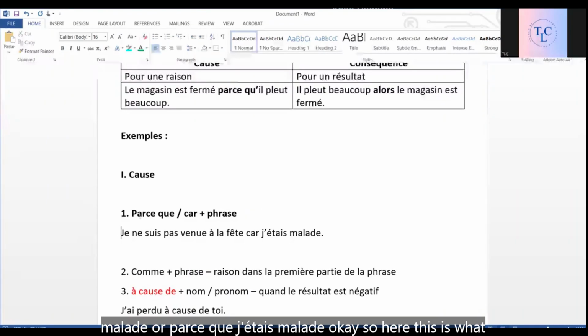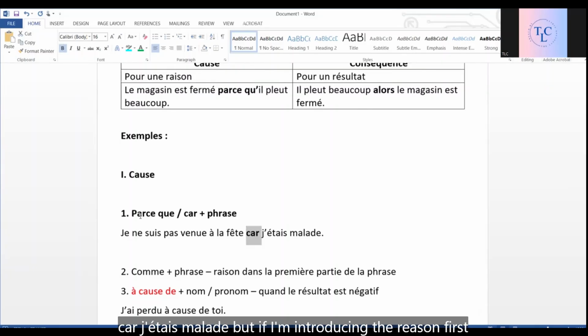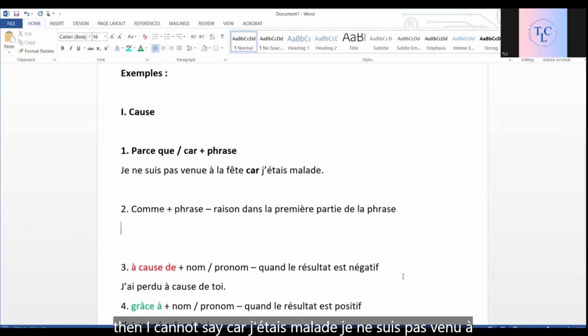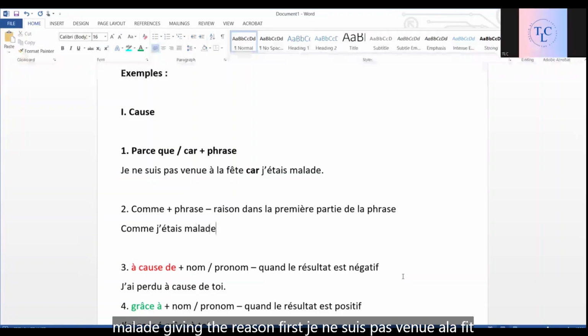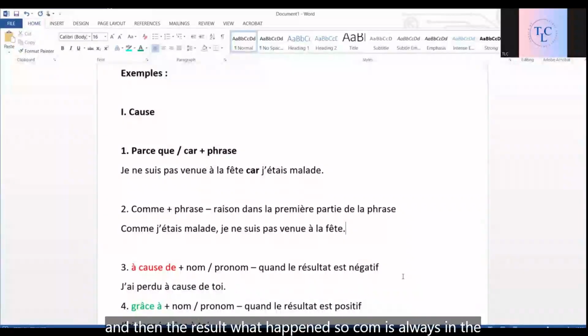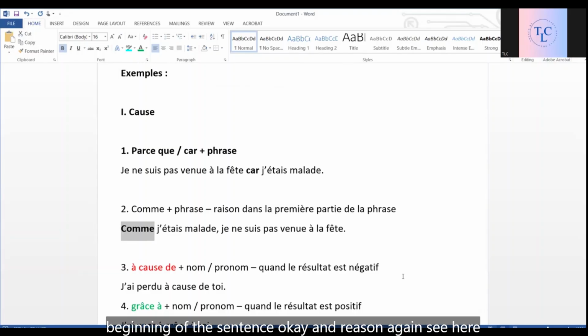Okay, so here this is what happened. Je ne suis pas venu à la fête, then giving a reason car j'étais malade. But if I'm introducing the reason first, then I cannot say car j'étais malade, je ne suis pas venu à la fête. No, that is wrong. Parce que j'étais malade, je ne suis pas venu à la fête. That is again wrong. Comme j'étais malade, giving the reason first, je ne suis pas venu à la fête. And then the result, what happened? So, comme is always in the beginning of the sentence.